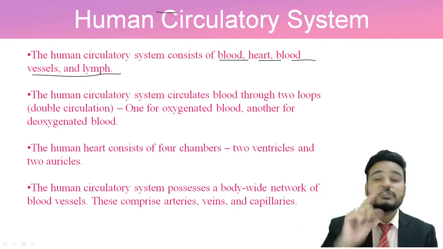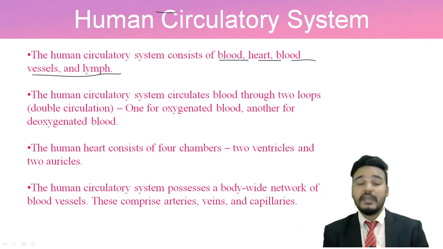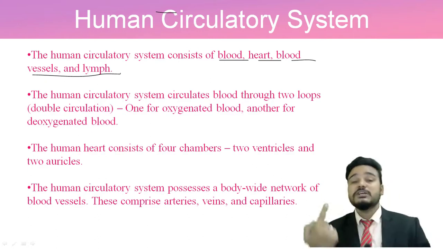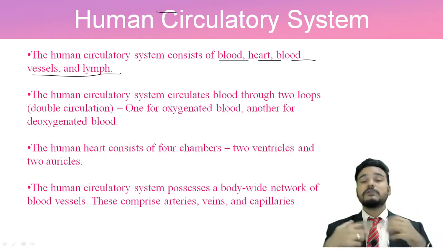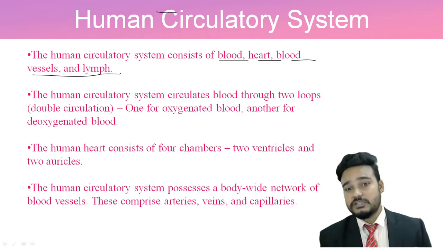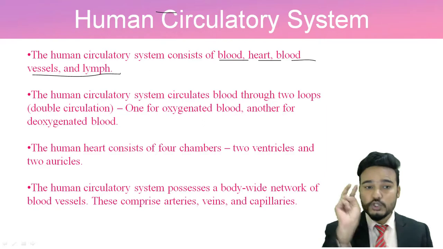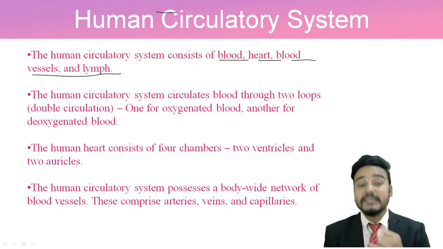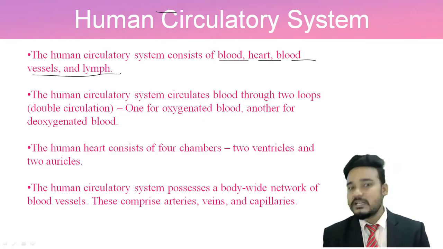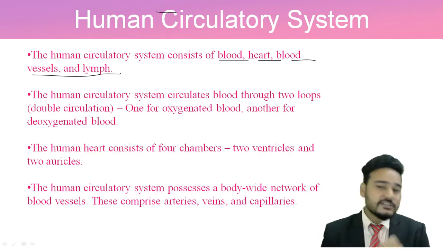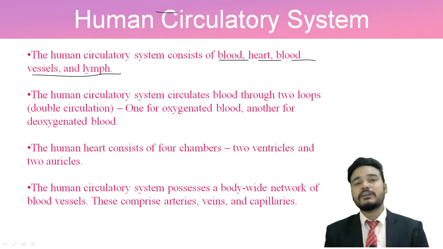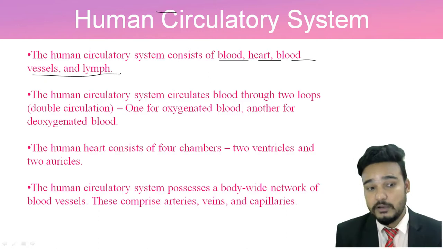One is oxygenated blood, and the other is deoxygenated blood, which will be circulated back to your heart and your lungs. So the human circulatory system circulates blood through 2 loops, and that is why it is called double circulation.